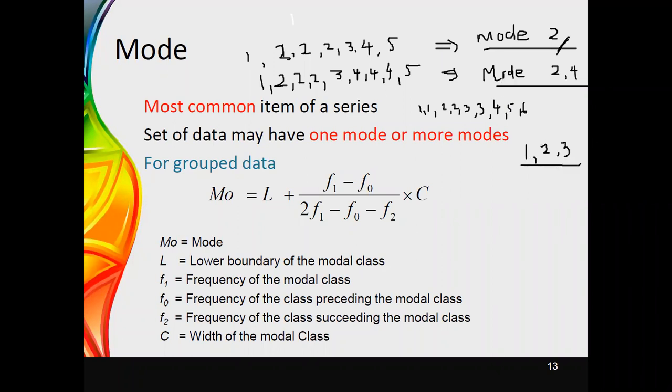Therefore, according to the number of values that you can identify as the mode, you can say whether it is a unimodal, bimodal, or multimodal data set. If you have a unimodal data set, generally you will get exactly one peak in the data set. If you observe the x values in the x-axis and frequencies in the y-axis.